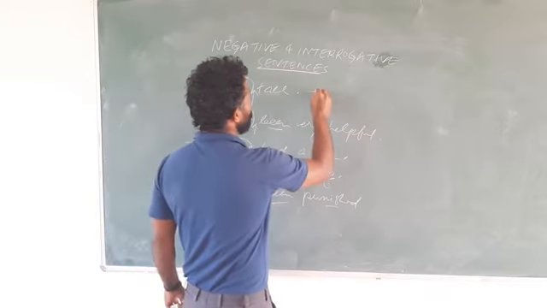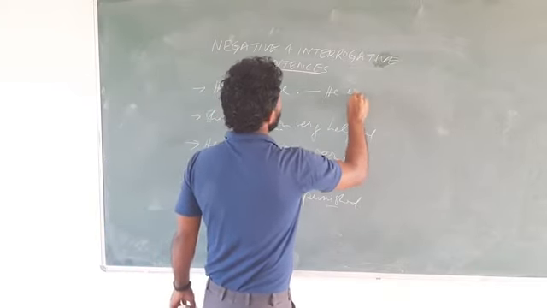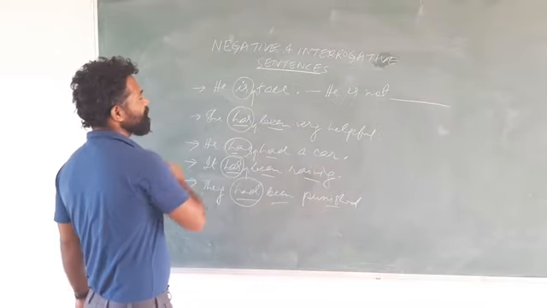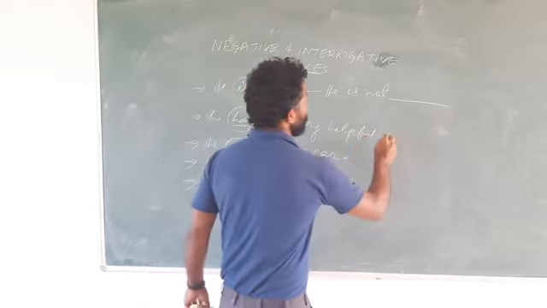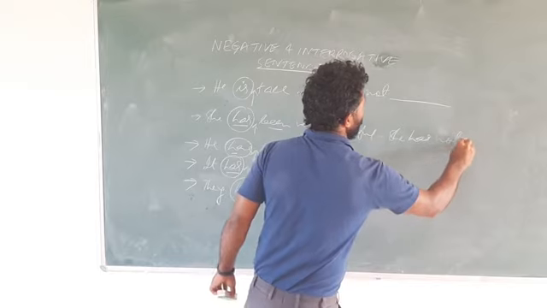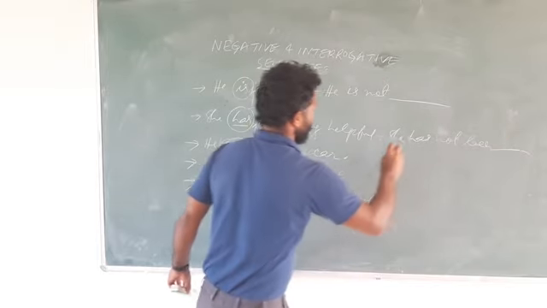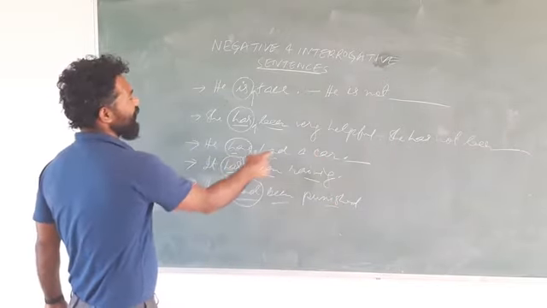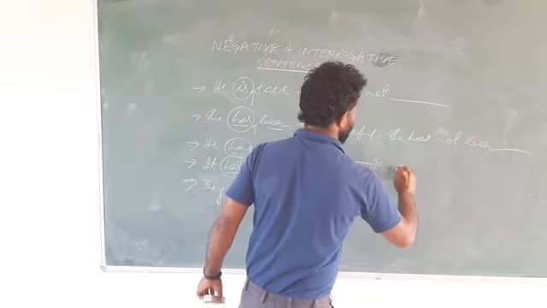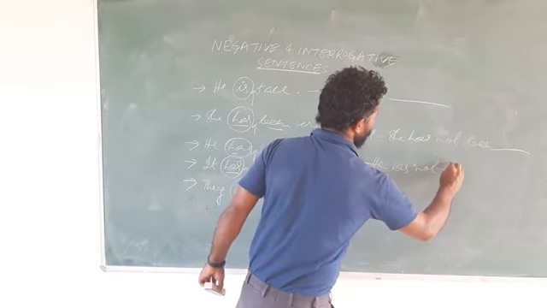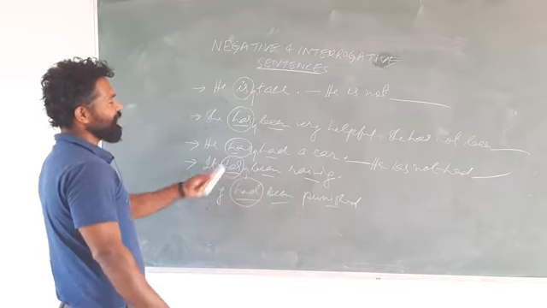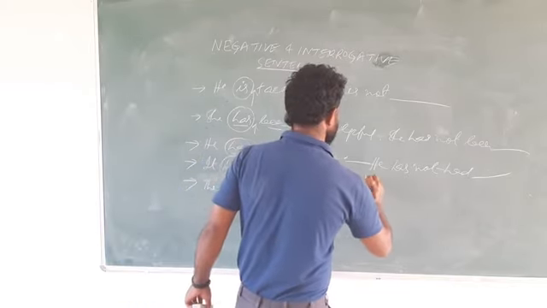So how does he is tall become negative? He is not, and the rest you write down, and the sentence becomes negative. For the sentence she has been very helpful, how can we make the negative? She has not, and the rest of the sentence you write the same. For the sentence he has had a car, the first verb is has, so has not, and the rest you write down as given. Again for the fourth sentence, it has been raining, how will you write?